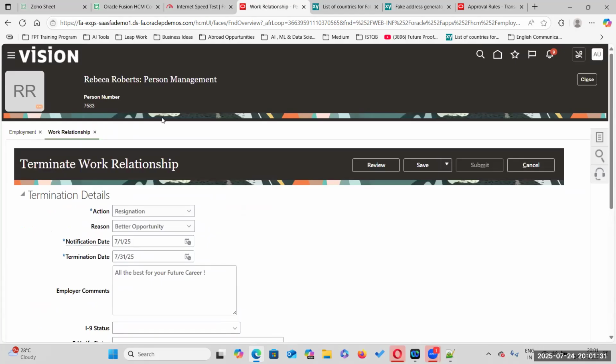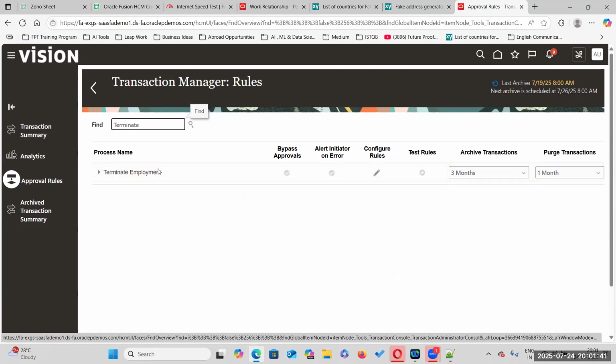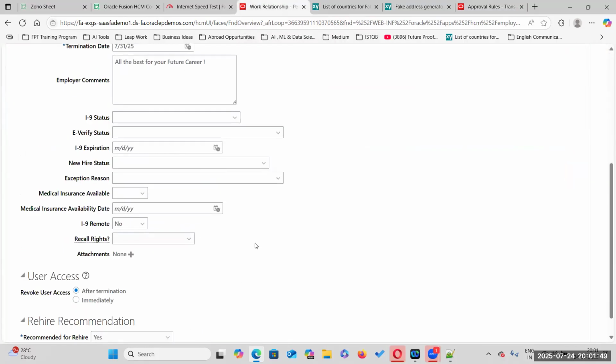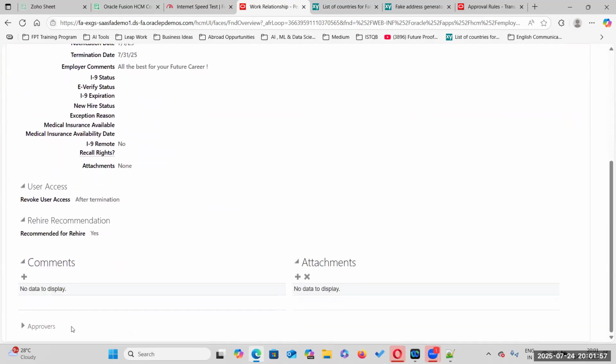Now I want to see whether this also has any kind of approvals or not. So for terminate employee, bypass approval is not enabled. Enable the approvals. Enable the bypass approvals. Okay. Now go to review. If you go to approvers, bypass approval will be enabled here. So if you see here, recommended for rehire, yes. And revoke user access: when do we have to revoke the user access? After the termination.